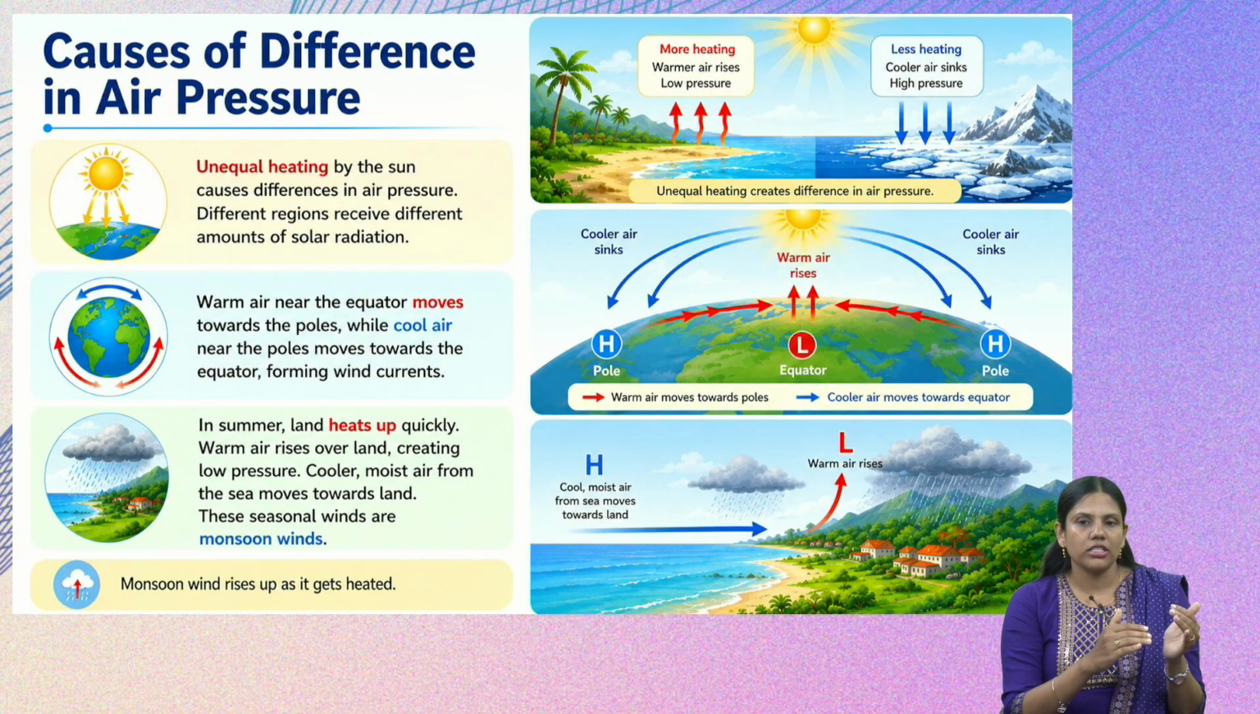So the cool moist air will move from the high pressure area, that is from the sea, towards the land, and these are the seasonal winds, also called monsoon winds. And these monsoon winds will rise up as they get heated and form clouds, and we get the monsoons. So we have learned about the wind current and the monsoon winds. Now there is one more phenomenon which is very important in this topic, that is land breeze and sea breeze.